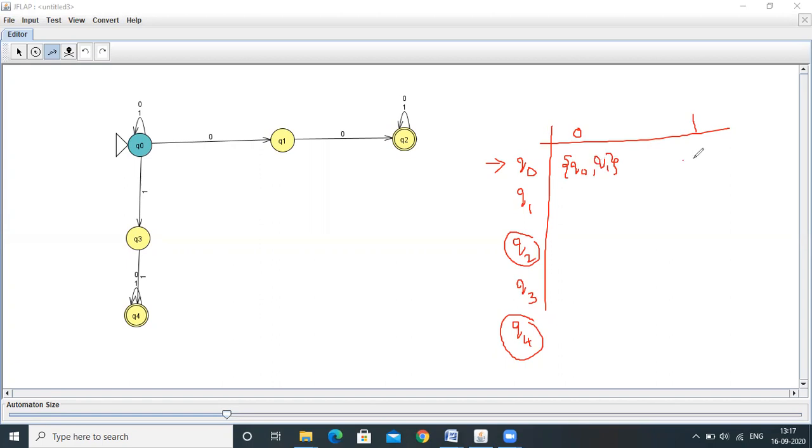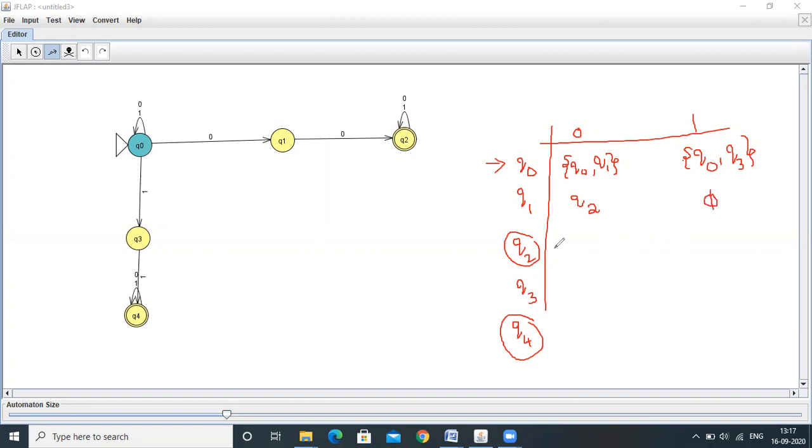Q0 on 1, it may reside within the Q0 state or it may go to the Q3 state. Q1 on 0, it is moving to the Q2 state. Q1 on 1, no transition is defined.